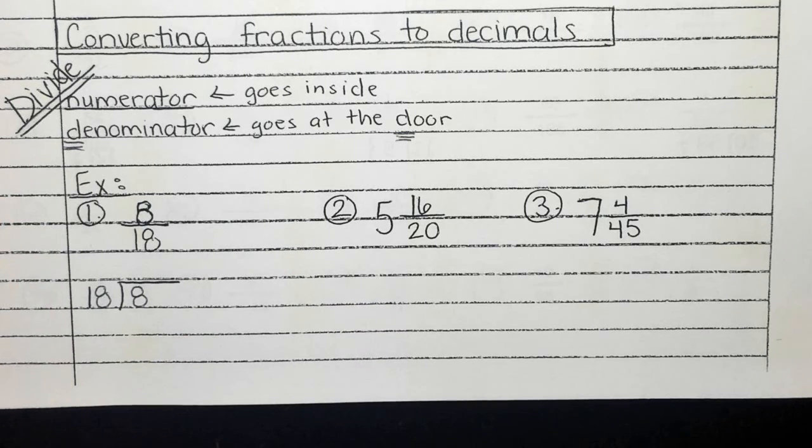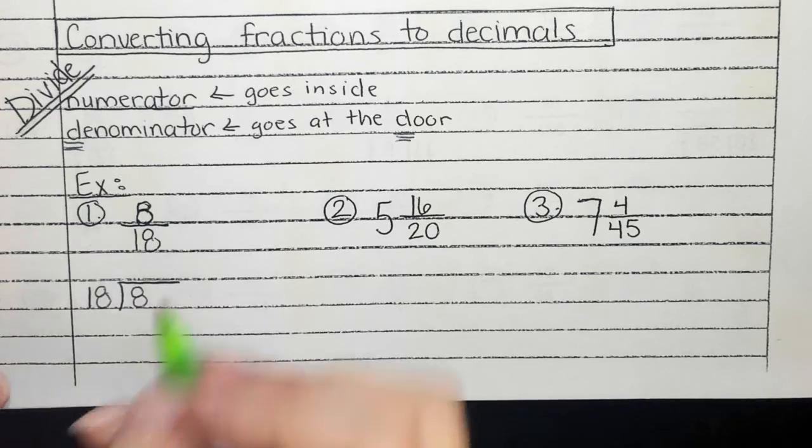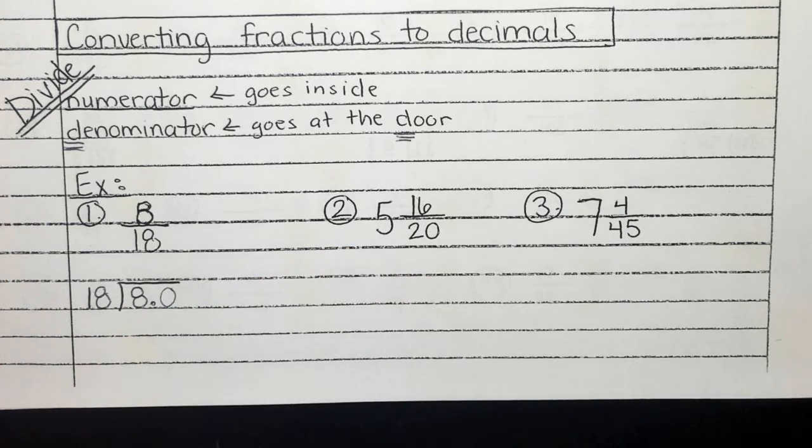Now, at the beginning of the year, if I had given you this division problem, you would have looked at me like I was crazy. But now I know 18 won't go into 8. What can I add to that? A 0. I can't just make 1880. I'm kind of skipping a really important thing. We've got to put a decimal and then a 0, because 8 and 8.0, those are the same. Do y'all see the difference there? So basically with these, you're pretty much always going to add at least a 0.0 to them.